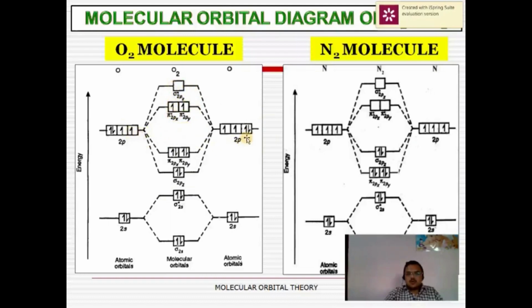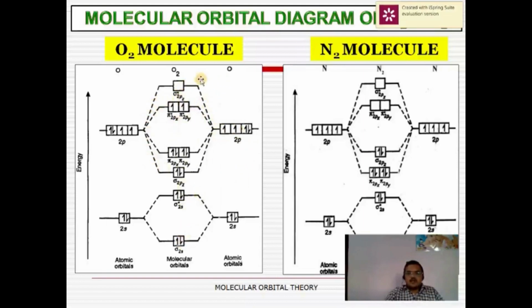Here there are a total of 8 electrons. 2 electrons go into the sigma bonding 2pz molecular orbital, 4 electrons go to the pi 2px and pi 2py bonding molecular orbitals, and the remaining 2 go to the pi antibonding 2px and pi antibonding 2py molecular orbitals.